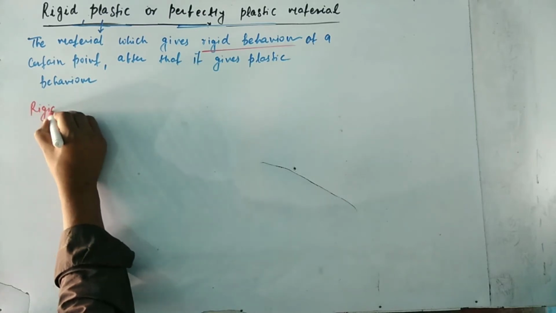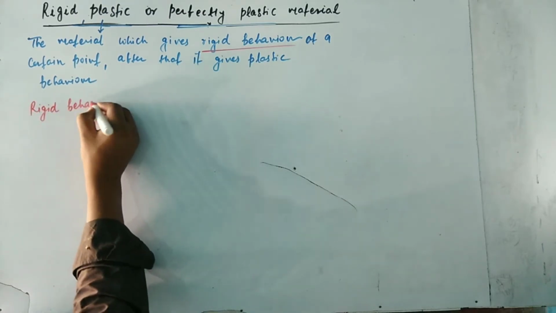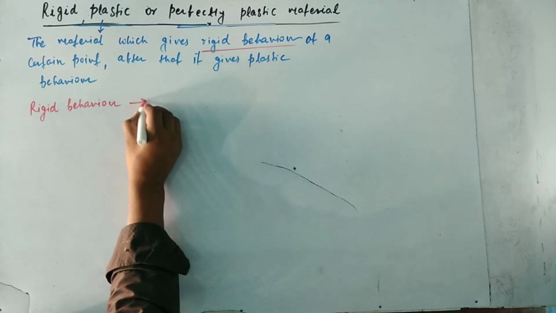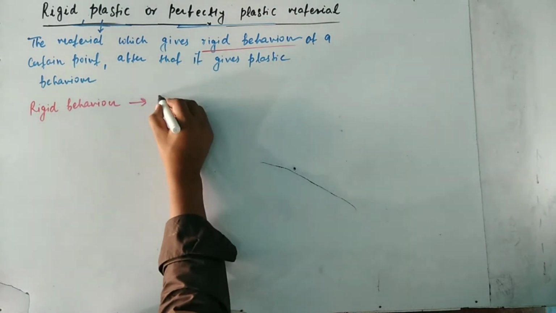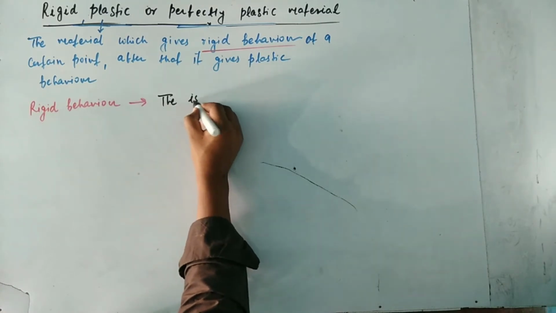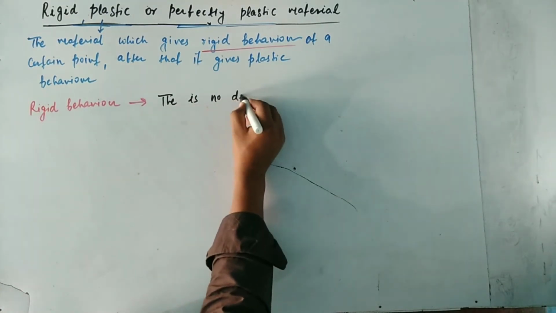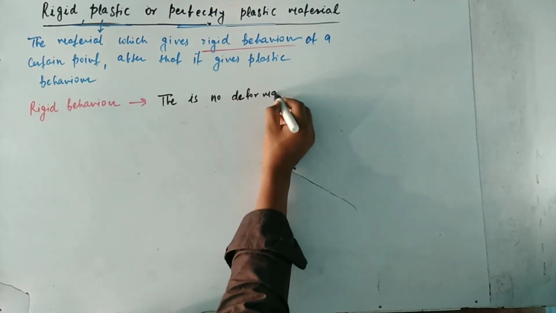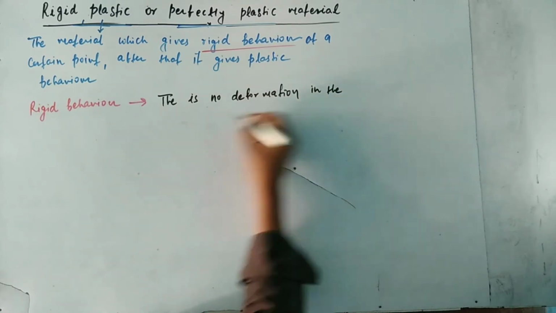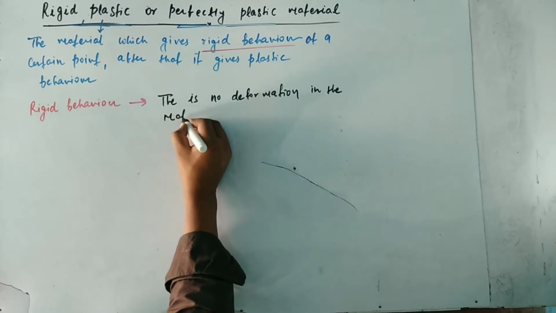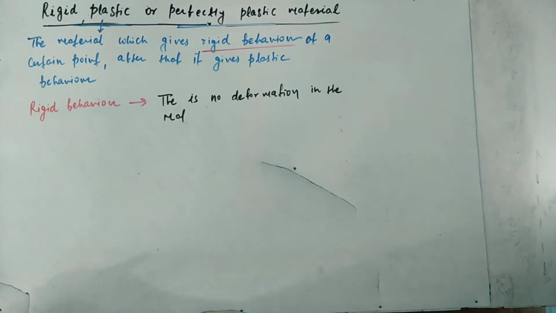Now, the material gives first rigid behavior. So, what is rigid behavior? It means there is no deformation, or we can say there is no elongation. So there is no deformation in the material after applying load or force.